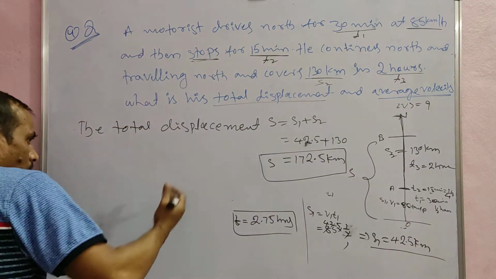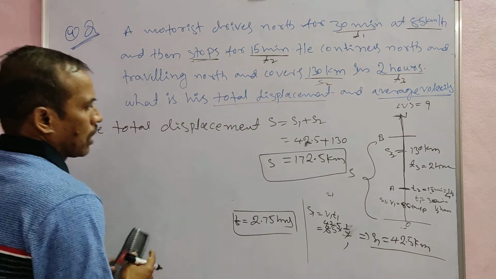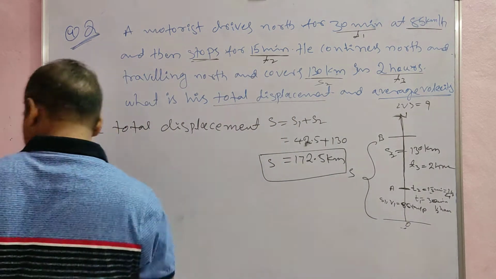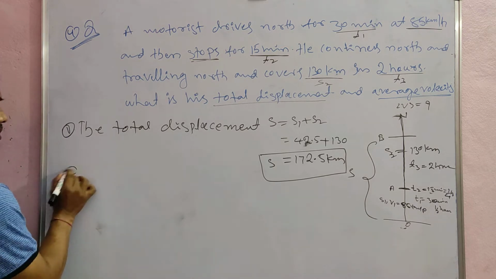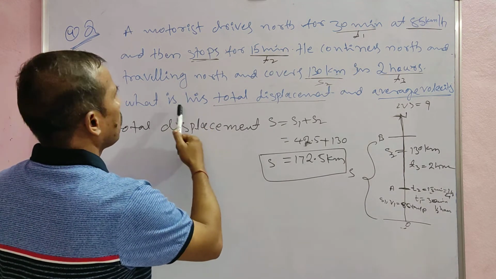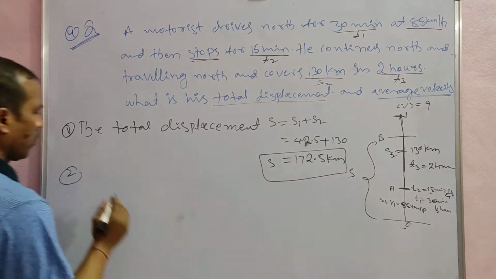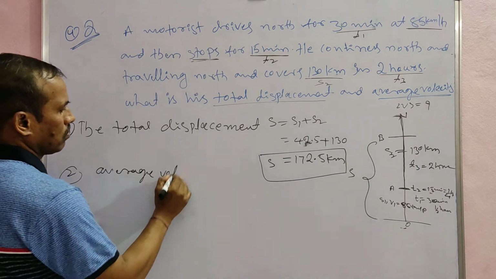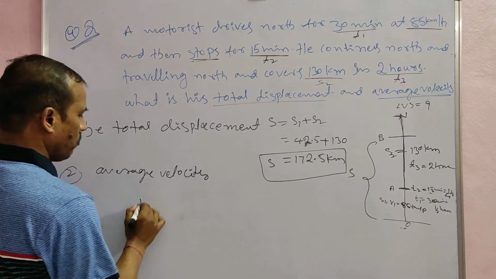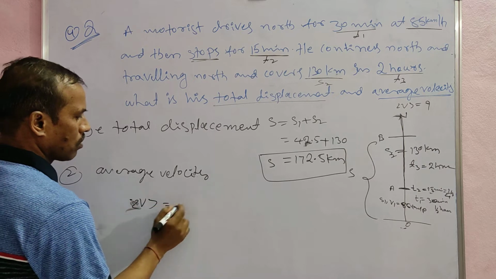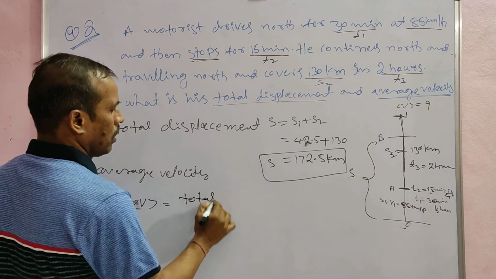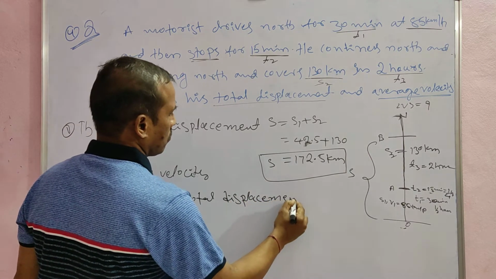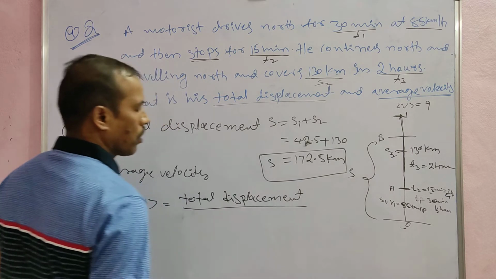Now the average velocity is equal to the total displacement by total time. First answer is the displacement. Second answer is the average velocity: average velocity V is equal to total displacement by total time.